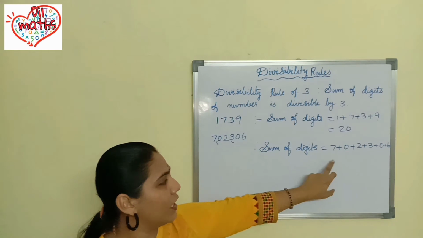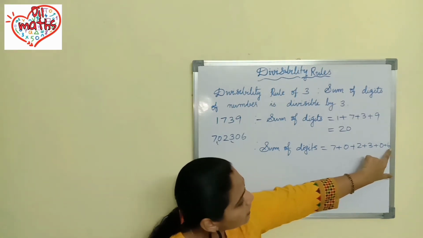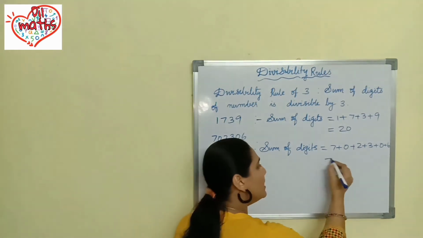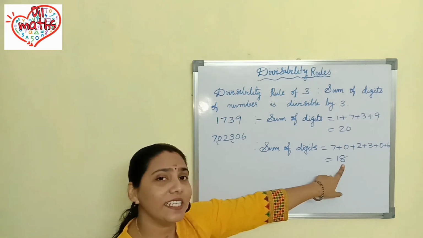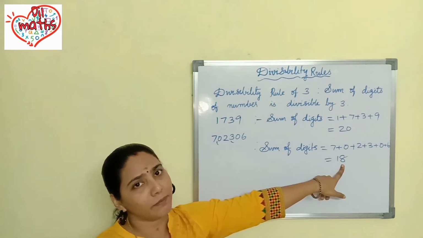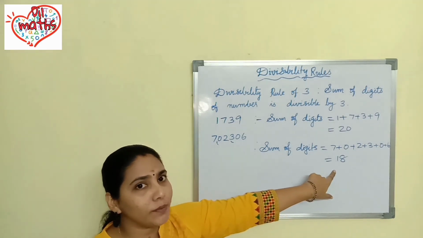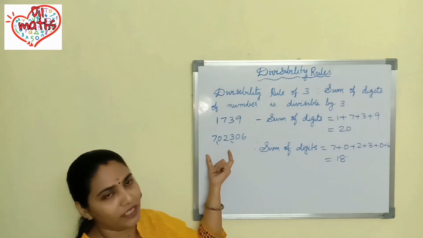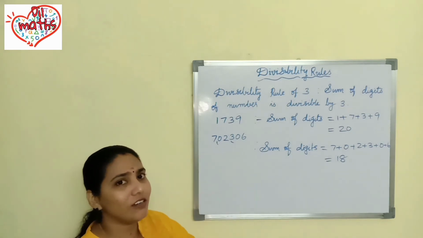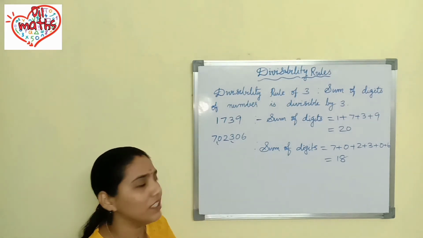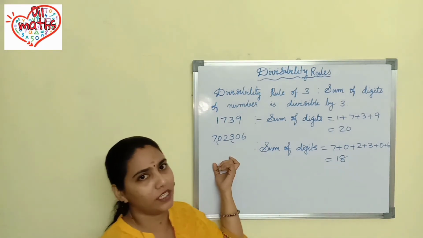Okay. So 7 plus 0, 7. 7 plus 2, 9. 9 plus 3, 12. 12 plus 6, 18. Isn't it? So 18 you are getting. Whether this 18 is divisible by 3? Yes. If you are dividing this 18, definitely no remainder will be there. Remainder will be 0. So you can say that the sum is divisible by 3. If the sum is divisible by 3, the given number is also divisible by 3. That means 7,02,306 is divisible by 3. So without going to actual division, you can easily find through the simple method whether this number is divisible by 3 or not.